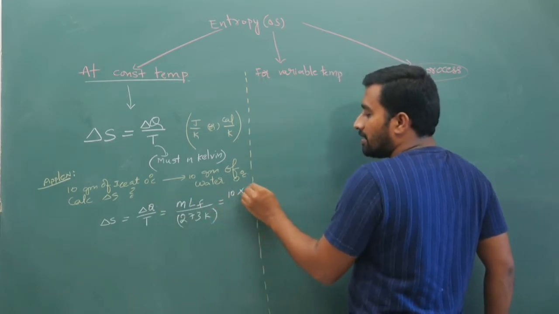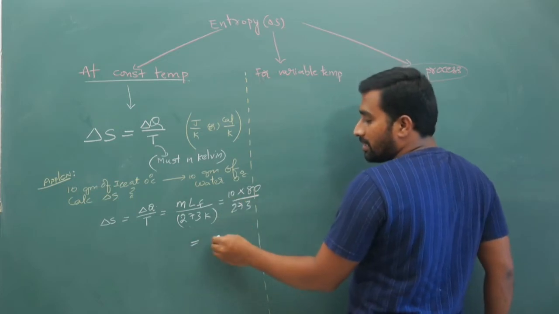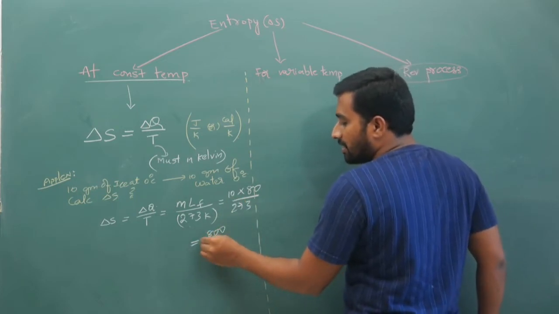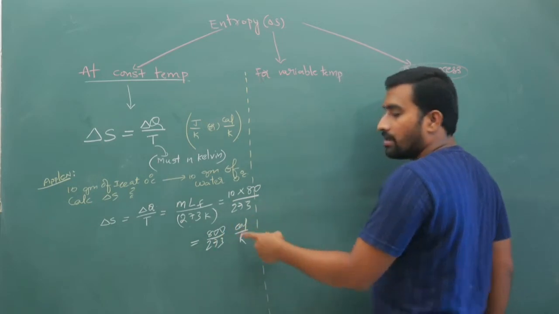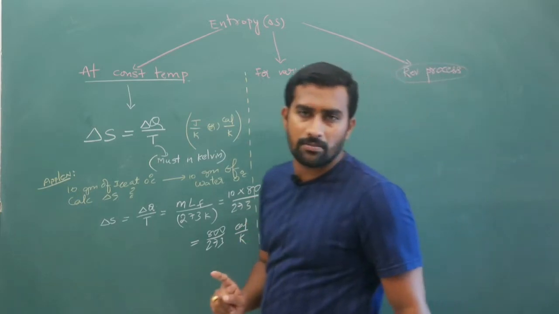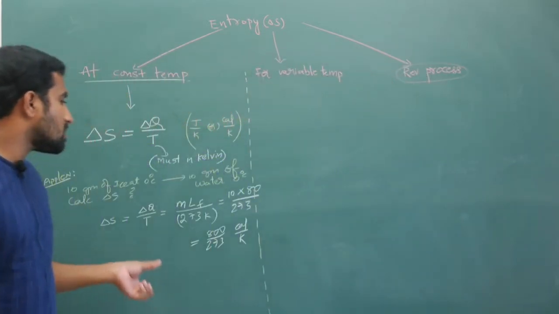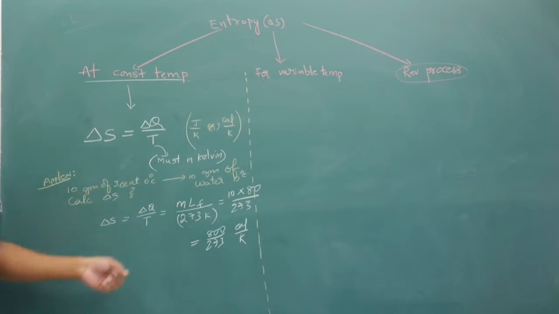Now your mass is in grams. So 10 times 80 by 273. If you simplify, how much is that entropy? That will give you 800 by 273 calorie per Kelvin. Now 1 calorie is 4.2 joules. You substitute accordingly and then simplify. So this is how you calculate your entropy at constant temperature.